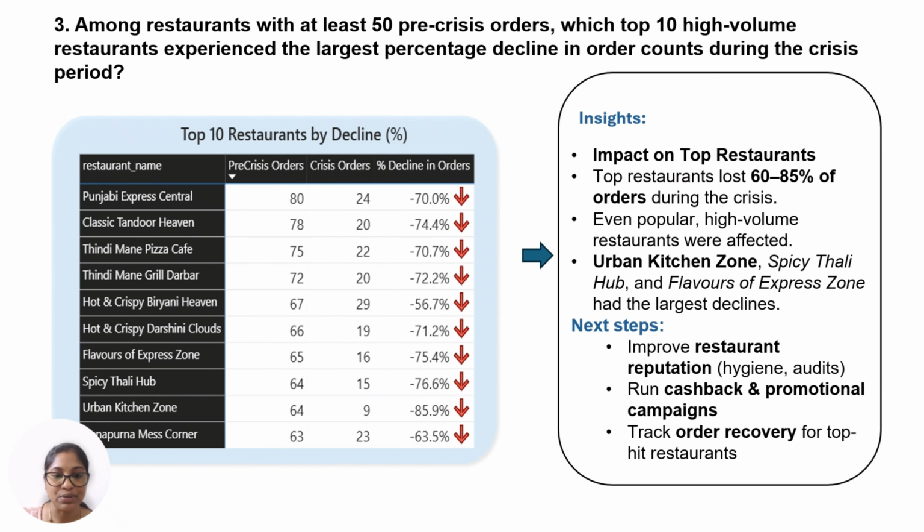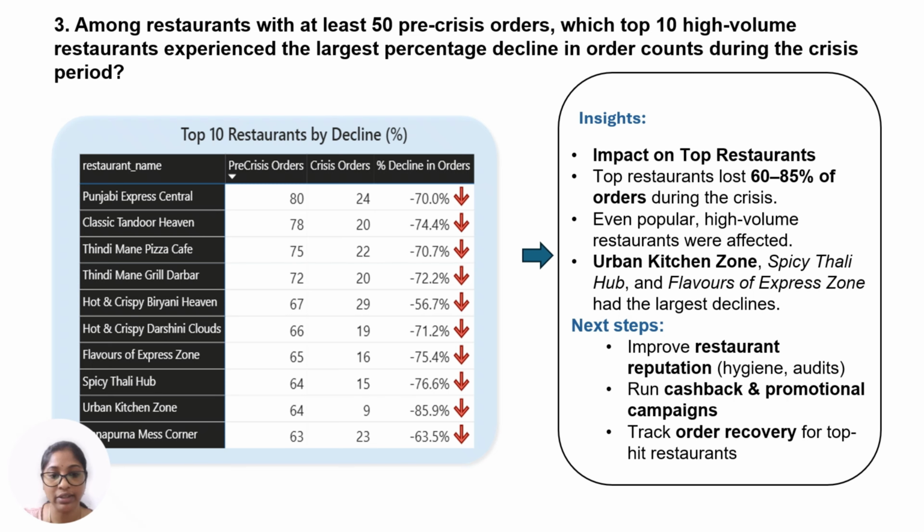My third business question situation is, before the crisis, QuickBit's top restaurants like Punjabi Express Central, Classic Tandoori Heaven, and Annapurna Mess Center, and so on, had strong and steady orders, each handling more than 50 orders per month and contributing significantly to growth also. During this crisis, customer trust dropped due to service issues and negative news. So the management needed to find which top restaurants were the most affected, to see if the problem affected all restaurants or just a specific one.